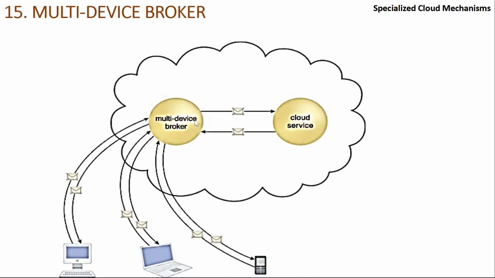So here you see the multi-device broker is inside the cloud, which is like an interface before you reach the actual service. Depending on what devices are getting connected to it, it will produce the data automatically for the respective device. So that way the service does not have to worry about it. If I'm writing a Java program and I'm saying print, how it will print on desktop, how it will print on laptop, how it will print on mobile, how it will print on printer, that does not worry me, because the multi-device broker is going to take care of that.